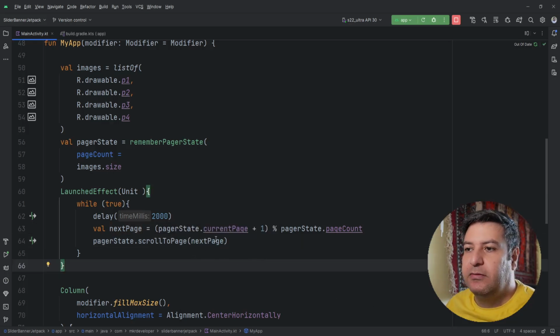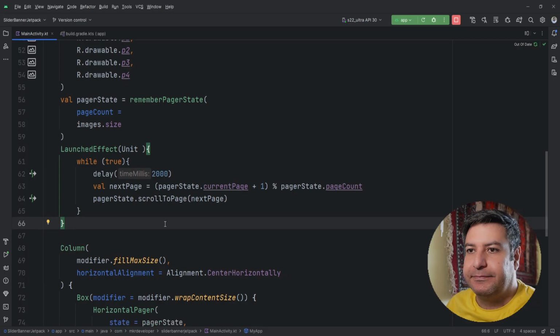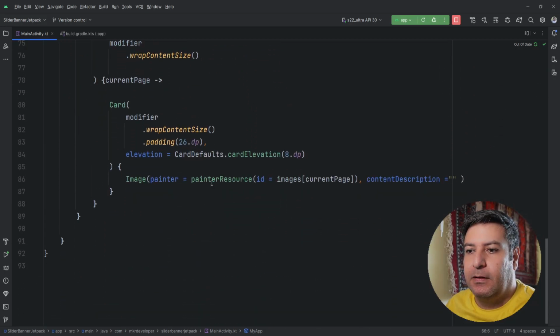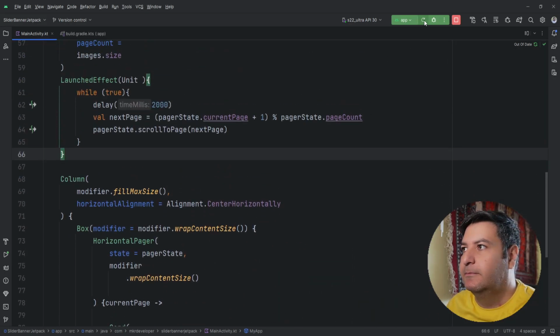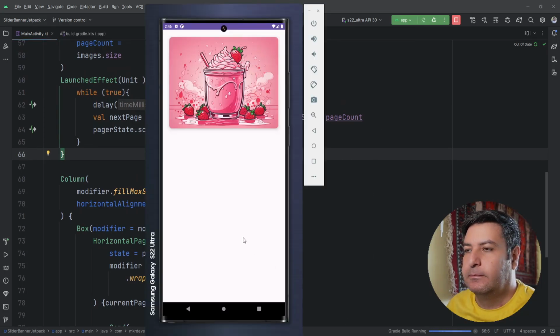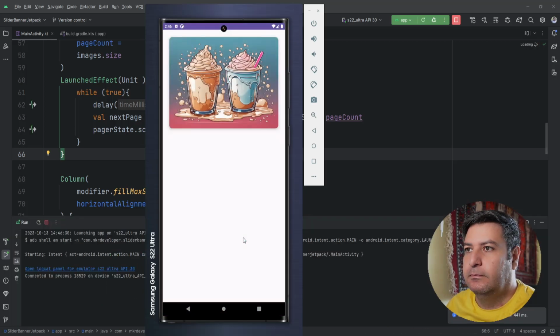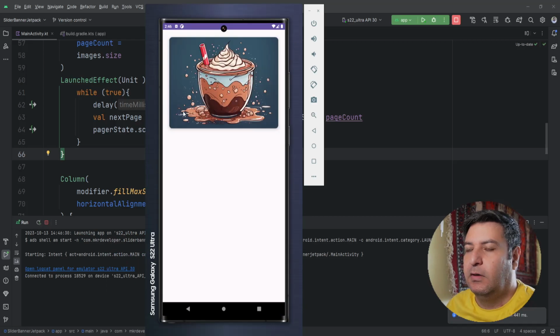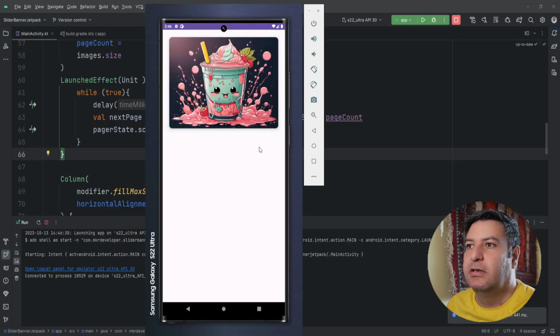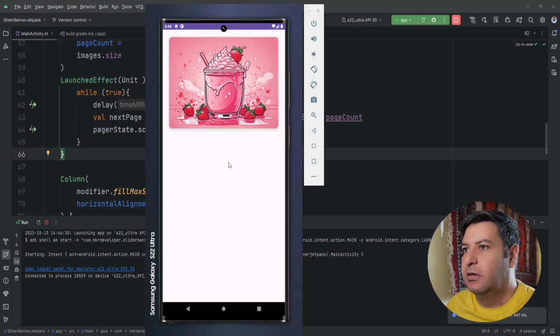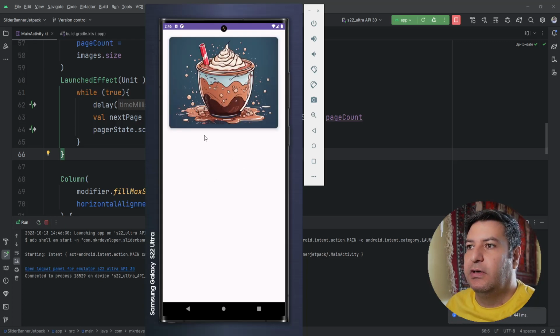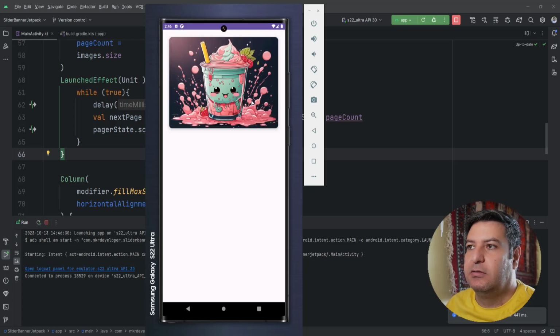So simply it will find the next page number and we will pass it here, and that's it. Okay, let's check it. As you can see, after 2 seconds, the slide will be changed. Now let's go further to create this page indicator and these buttons here.